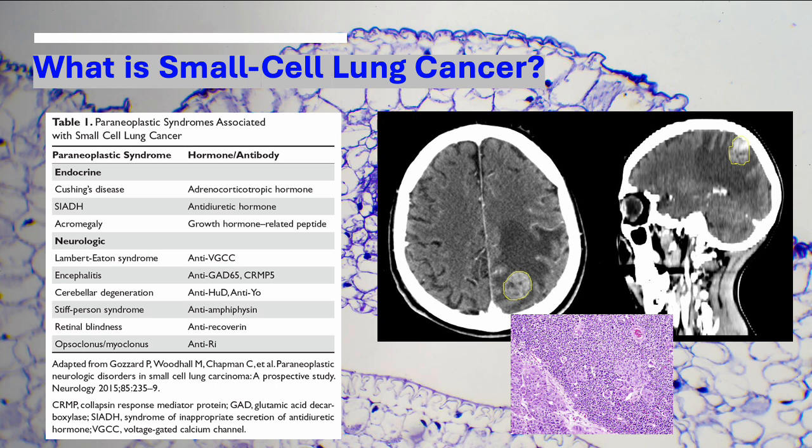At the top right here, you can see a CT scan, and in yellow, you can see circled a metastasis at the gray-white matter boundary. And characteristically, this is very difficult to treat in small cell lung cancer, and whenever a patient presents with evidence of this cancer in their lungs, they also tend to get MRI of the brain and sometimes even whole brain irradiation just to prevent metastases.